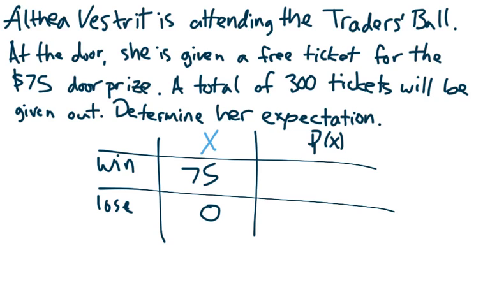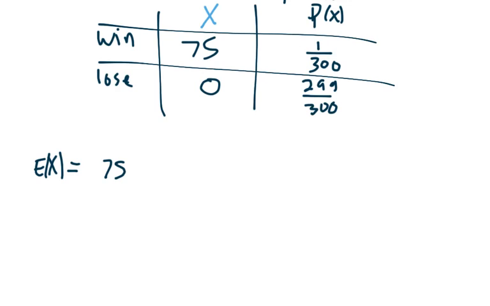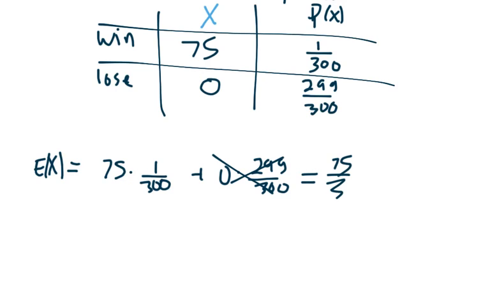The probability of winning: if there are 300 tickets, we assume that only one of them is going to win the prize, and that the other 299 tickets will not win the prize. They will, in fact, lose. This is the important part. Once we get the expected value formula, we just plug it in, right? So we'll take the net win or loss times the probability of winning that or losing that. And then we'll take the net win or loss and we'll multiply by its probability. Now that one ends up being pretty easy. So what's 75 over 300? It's going to reduce